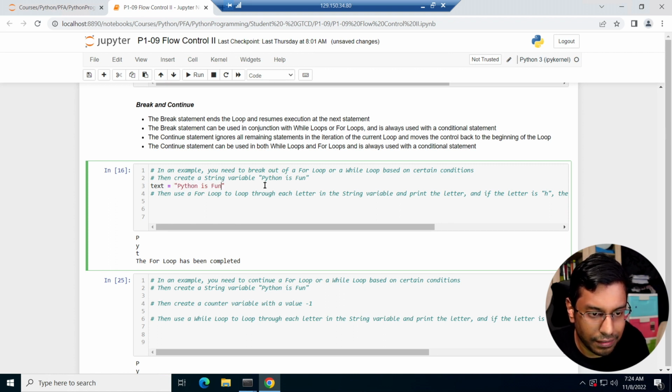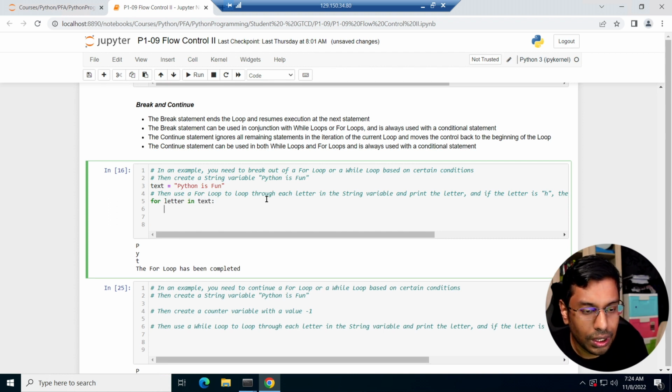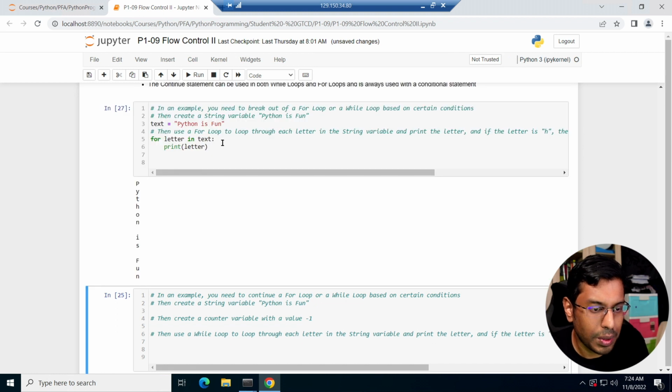Python is fun. Makes sense, right? Now, I want to do a for letter in text. Okay, I want to do print letter. So this is quite simple. It's just going to print Python is fun. Easy, right? I'm just doing a loop.